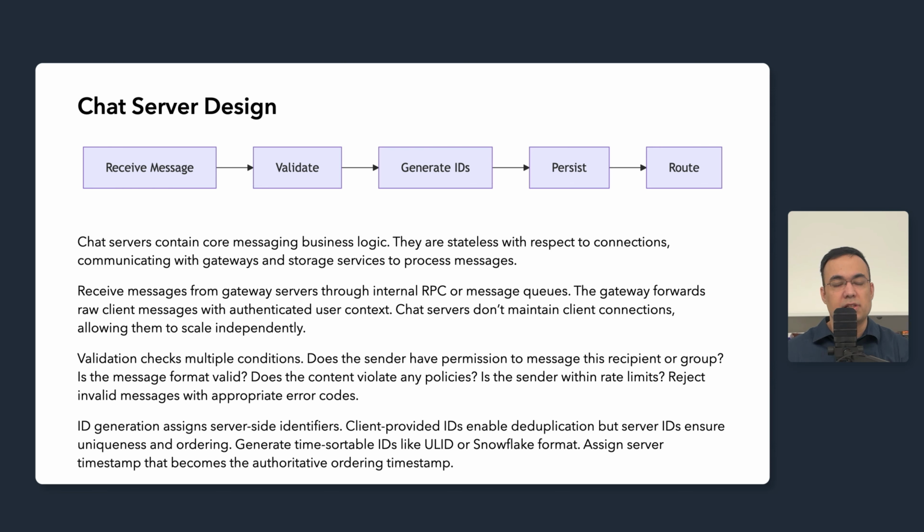Validation is the first processing step. Does the sender have permission to message the recipient? Are they friends? Are they both members of the same group? Is the message format valid? Does the content violate any policies? Is the sender within rate limits? You should be rejecting invalid messages with appropriate error codes that the client can display to the user.